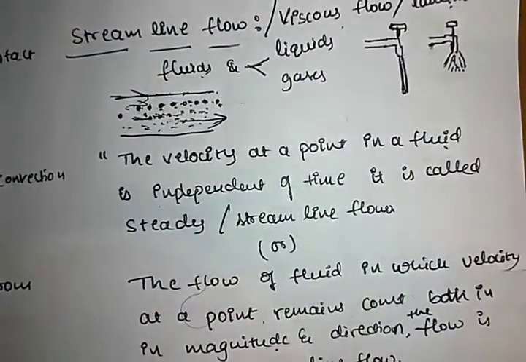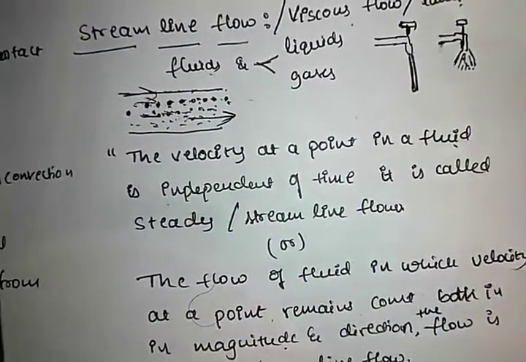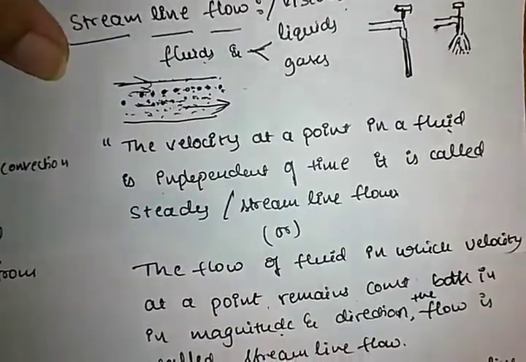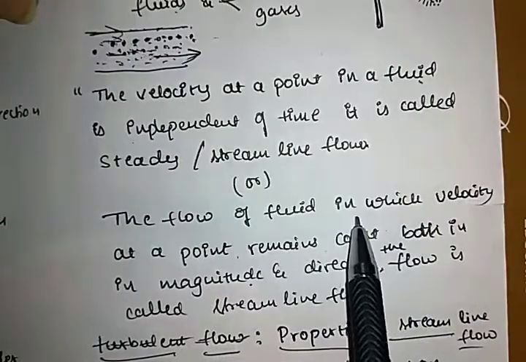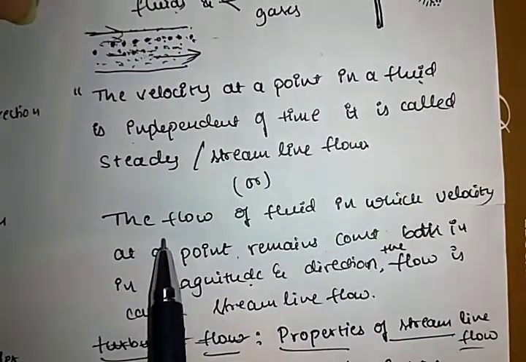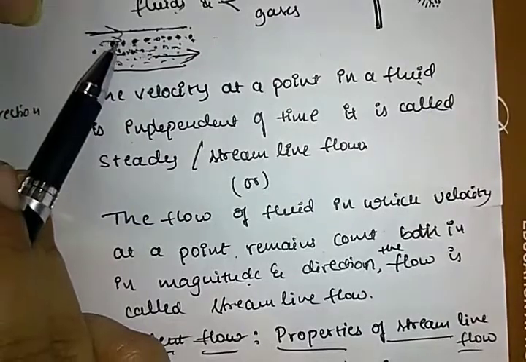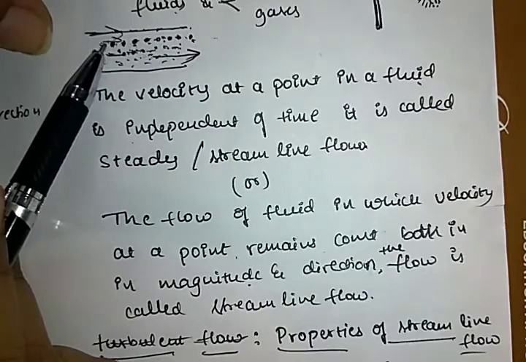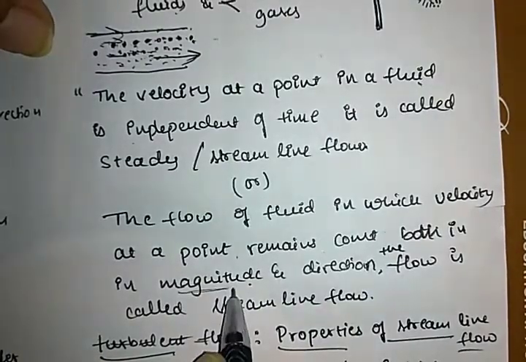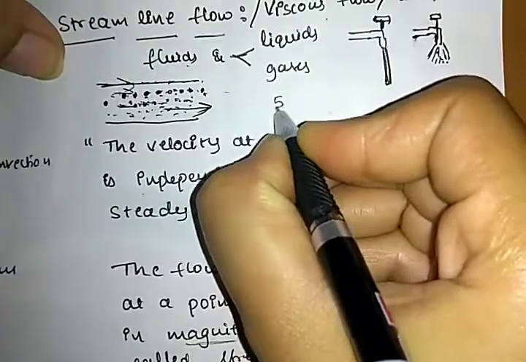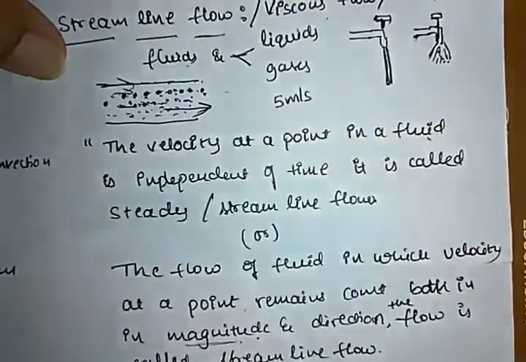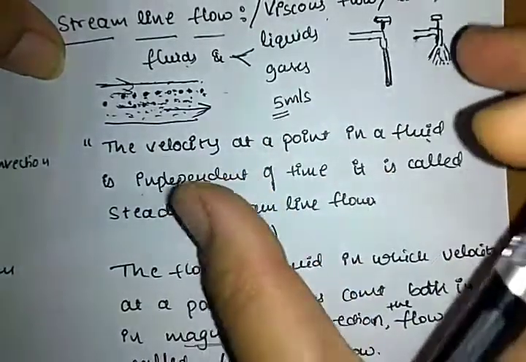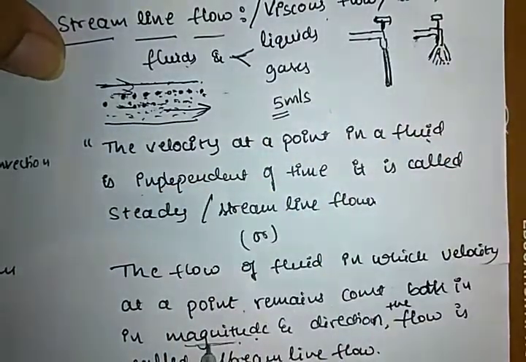Then what is meant by velocity of the flow of the fluid? It is the flow in which the velocity at a point in the tube remains constant both in magnitude and direction. See, what is meant by magnitude? If the velocity is 5 meter per second, here 5 is the magnitude. Magnitude means how much quantity it has. So it has the same magnitude.